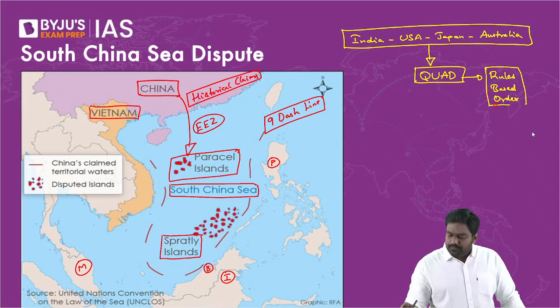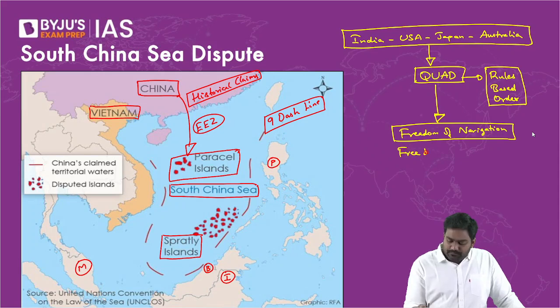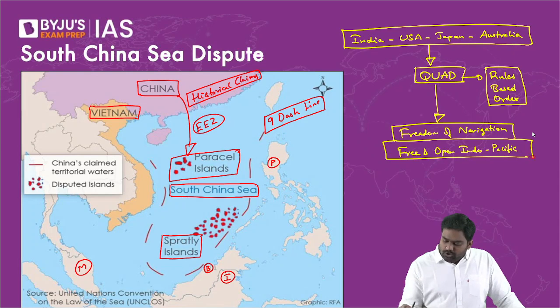When the Quad was formed, the primary objective of the Quad was to uphold the rules-based order and protect freedom of navigation in the Indo-Pacific. In fact, they want to ensure that the Indo-Pacific remains free and open. This is the vision of the Quad. This is the strategy that the Quad countries have been pursuing. They want the Indo-Pacific to remain free and open.